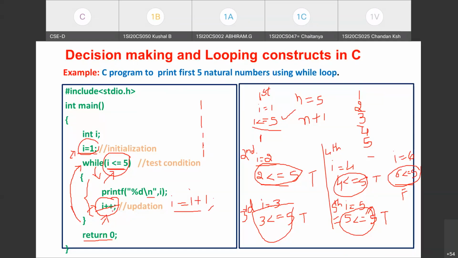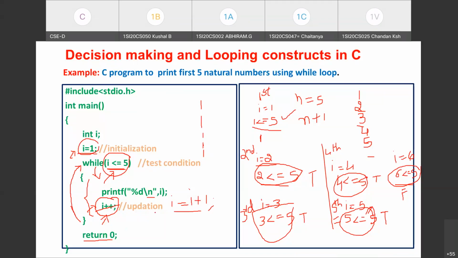In this example, I have taken the increment operation to update the loop control variable. And it is no compulsion that you have to use only these operators for the test condition or updation part. Based on your requirement, you can use any operator or any updation part. It may be a subtraction operation, division operation, multiplication, anything. At some point, you have to see that the test condition is going to fail. It should not be an infinite loop. Infinite loop means the loop will never be terminated. So you have to take care of that.